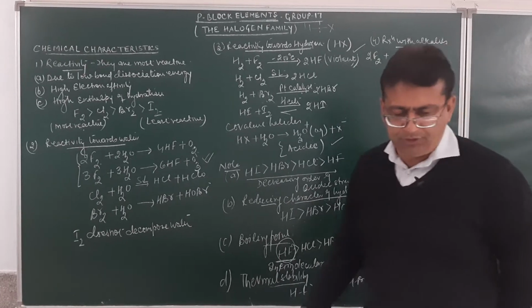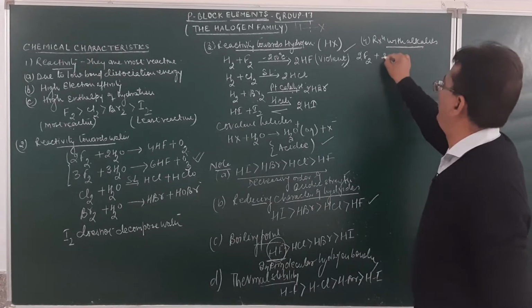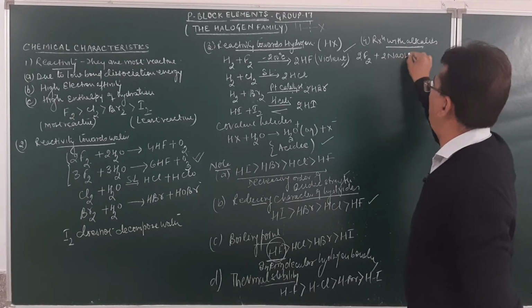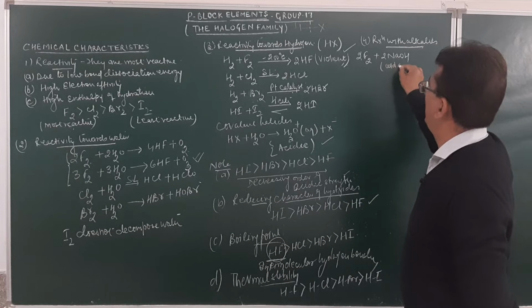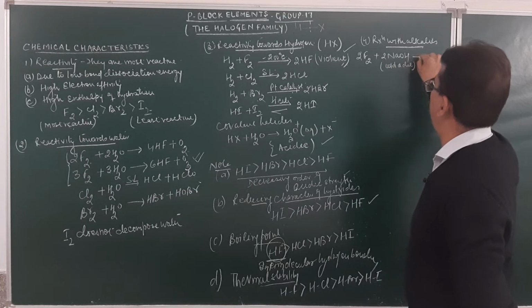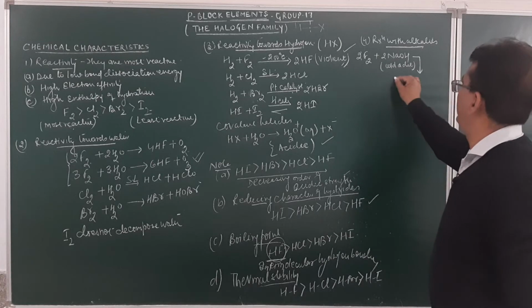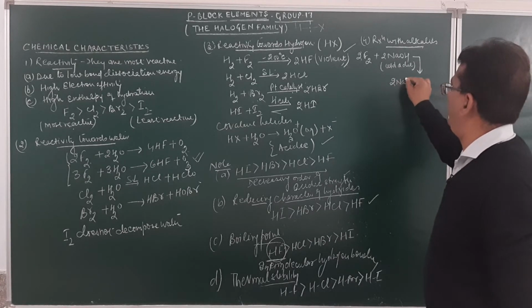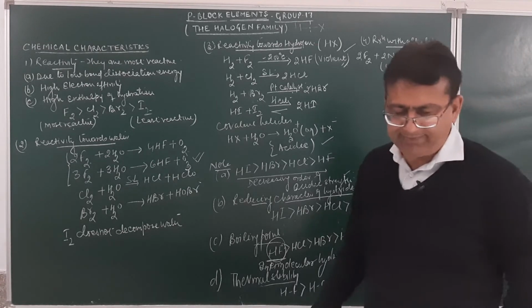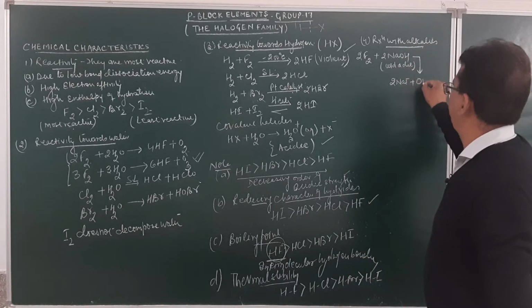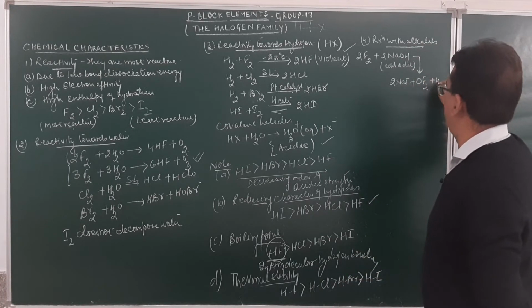If you take halogen fluorine, when made to react with cold and dilute sodium hydroxide, this is an important reaction. It will result in the formation of sodium fluoride. The product obtained will be sodium fluoride plus oxygen difluoride plus a molecule of water will be given out.